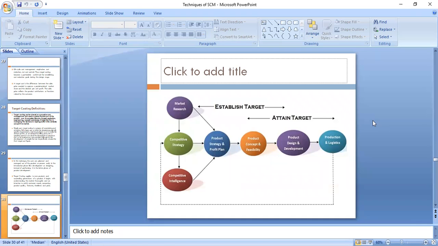Then take the steering system: what will be the target cost? If you have some electronic things in the car, like the speedometer and other things, how much will be the cost of that? So everything will again be broken down at the product design and development stage, so we will be able to achieve the established target, correct? So product design and development becomes the key, okay?